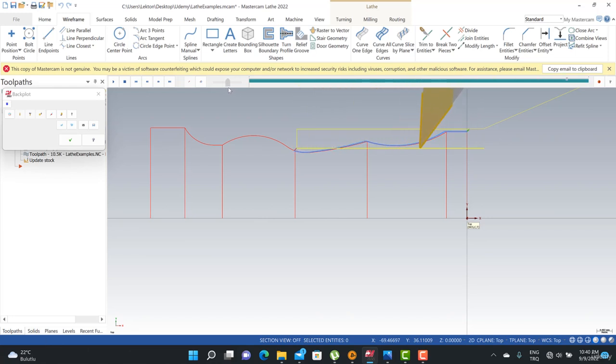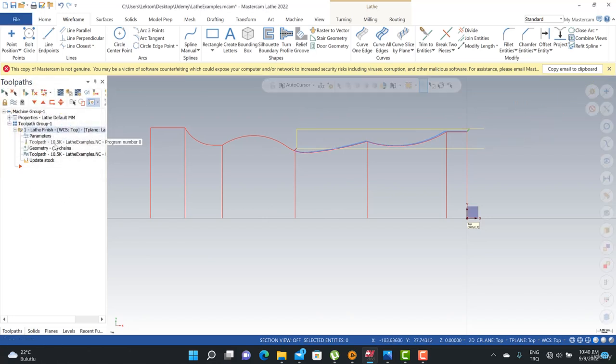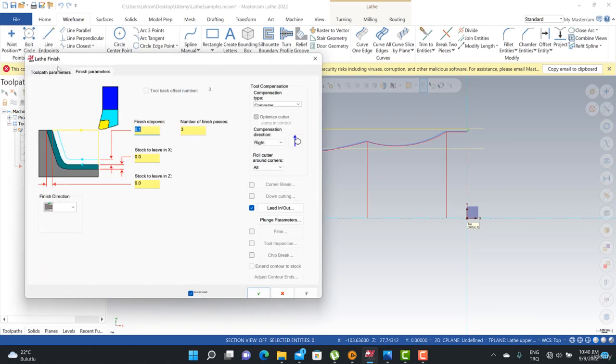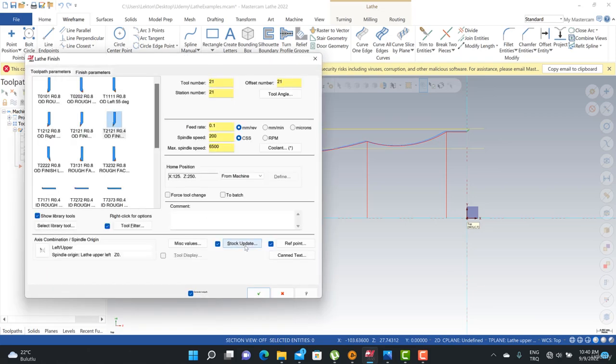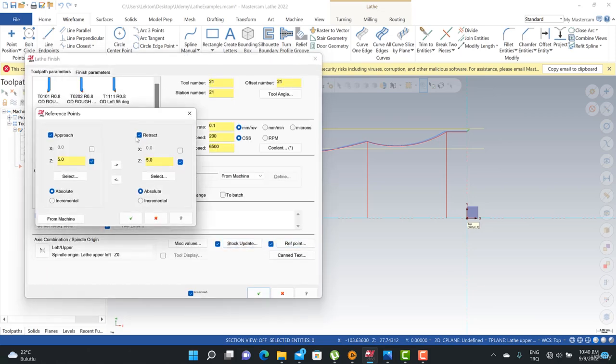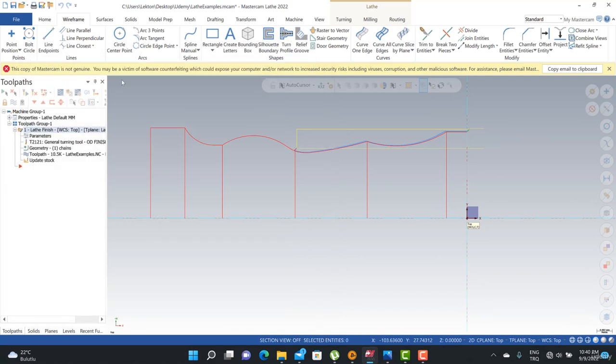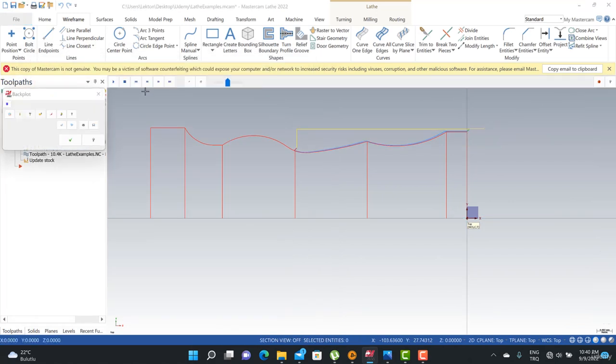You can see that here. So that's why I need to click here, turn back to toolpath options and reference point. This is my approach and retract position. We can make them unselect with our retract position. If you make that like this, you're gonna see that kind of toolpath here.